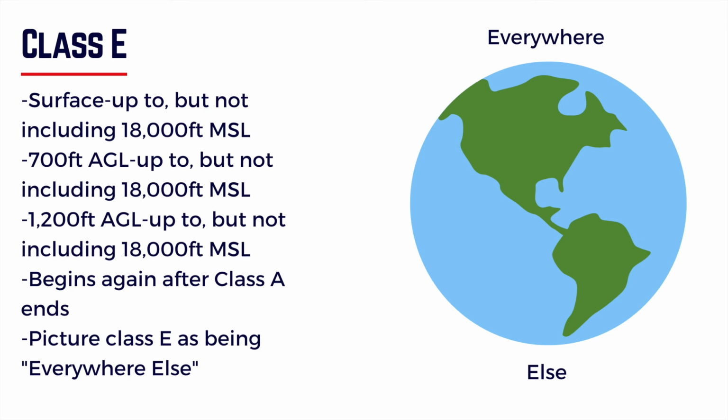So if there's no other airspace depicted on a VFR sectional chart, or if it's not Class A airspace, you are dealing with Class E. So Class E after Class A would start after that 60,000 feet and continue to go up. So that's the easiest way to remember Class E airspace.